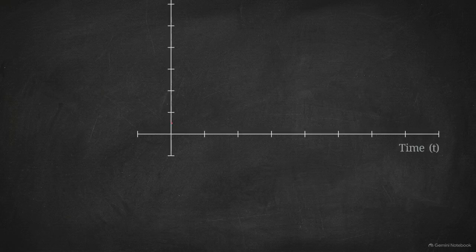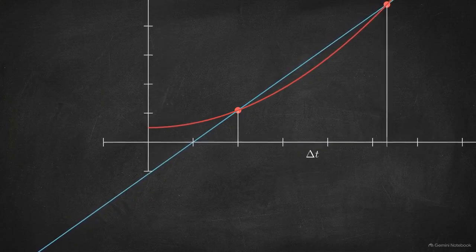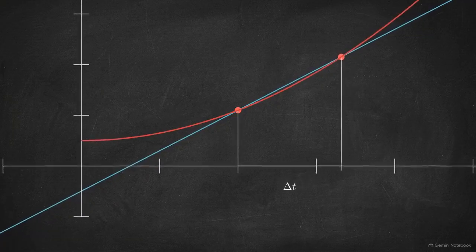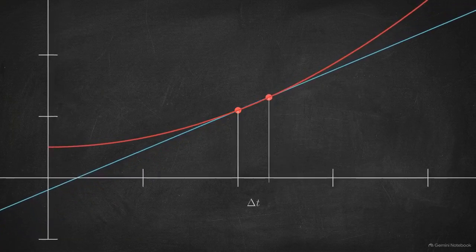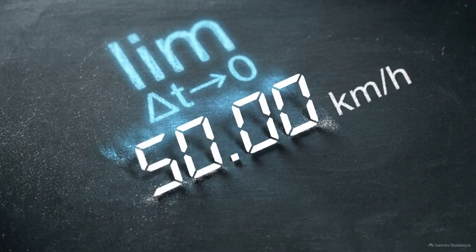Look at this graph plotting position over time. If we pick 2 distinct points and draw a straight line between them, its slope gives the average speed. Now we execute the infinite zoom. We shrink the time interval, sliding the second dot closer to the first. As the time gap reaches a limit of 0, the 2 dots merge. The connecting line flattens into a perfect tangent, resting on a single point. The slope of this tangent line represents the instantaneous velocity. We have calculated the exact speed of the car at a frozen timestamp.